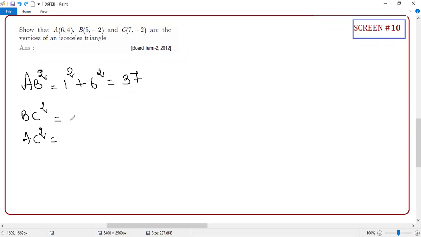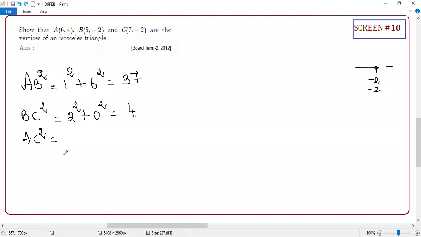5 to 7. What is the distance? Sir, 2. Wait. Sri Vaishnavi, please answer. 2 square plus... Sri Vaishnavi, you are locked. Distance between these two: -2, -2. What is the answer? 4 square. You tell me, Sri Vaishnavi, it is -2 and -2. What is the distance between these two? 0, same point, na? What is the distance? 0, na? Yes, sir. What is the answer, Sri Vaishnavi? 4.